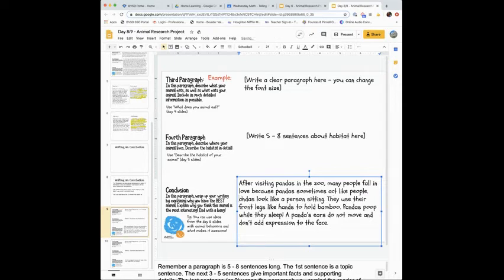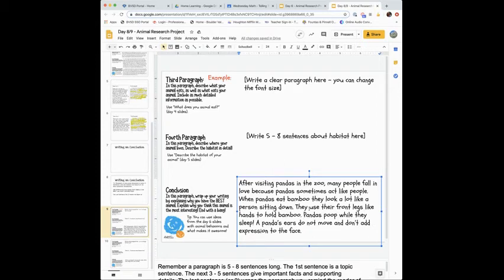Okay. Capitalize it. When pandas eat bamboo, they look a lot like a person sitting down. Here's more about that. I want to keep that there. They use their front legs like hands to hold bamboo.